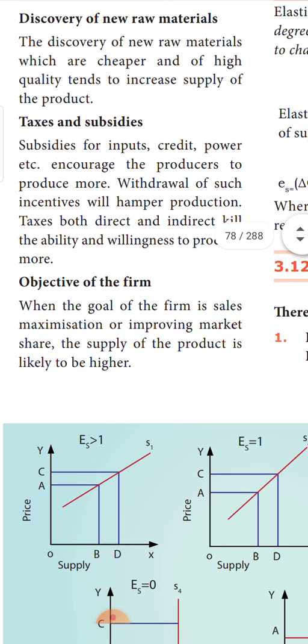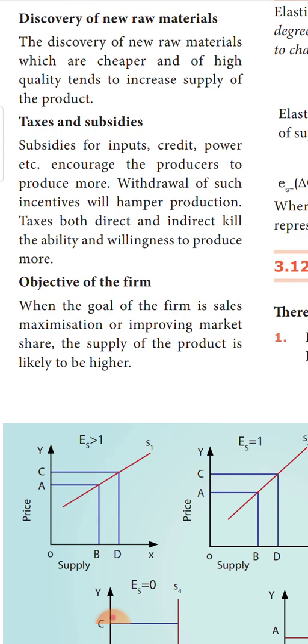Next is taxes and subsidies. Subsidies will be given for inputs, for credit and for power generation. Subsidies mean the government gives support to promote certain industries. When subsidies are given, producers are automatically encouraged to produce more units of commodity. When these subsidies are withdrawn, production will be affected, and supply also will be affected.